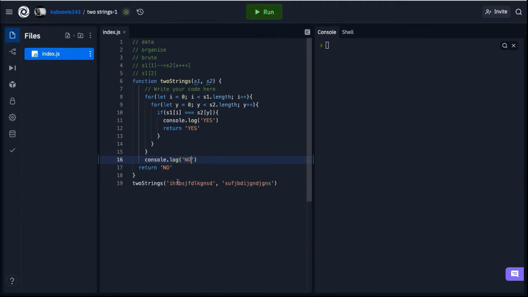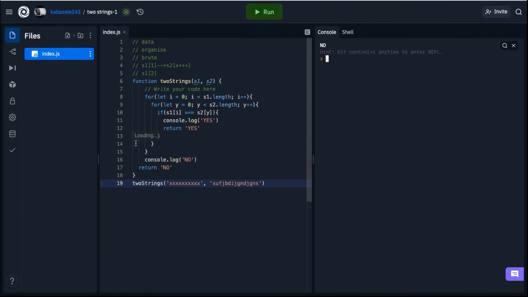So we're going to run it, because I already have my function here, and you have a yes because they share a J. Let's see if they do not share. I'll use X here, and there's a no, they do not share.